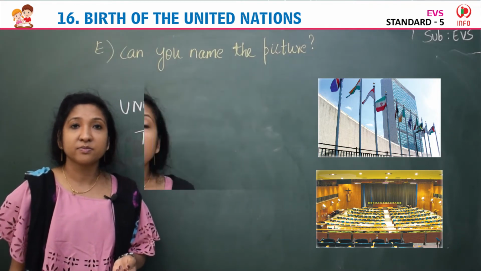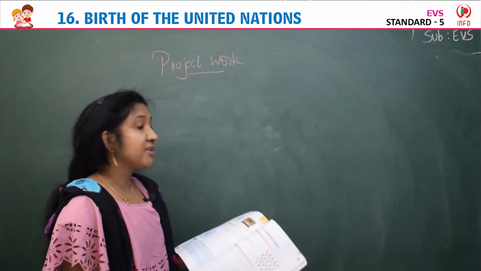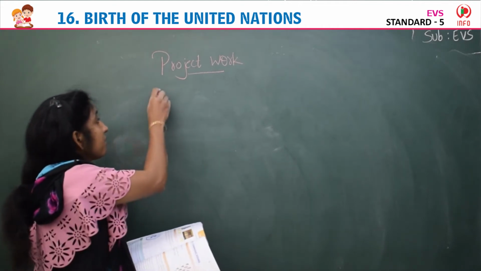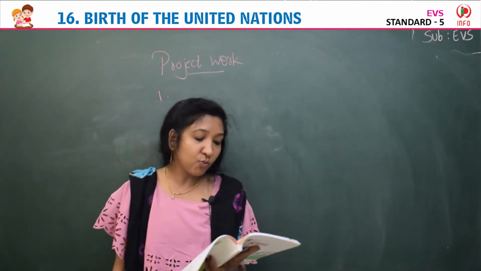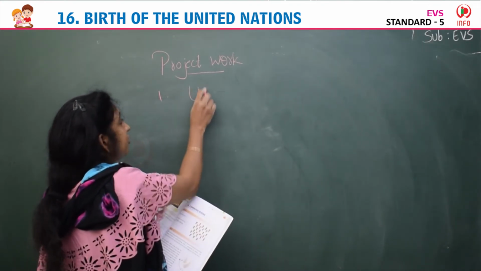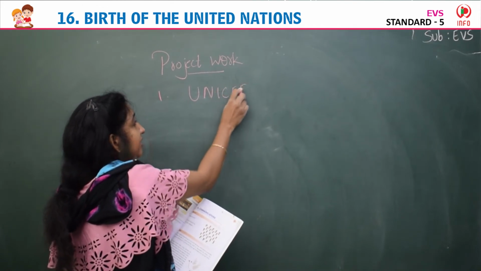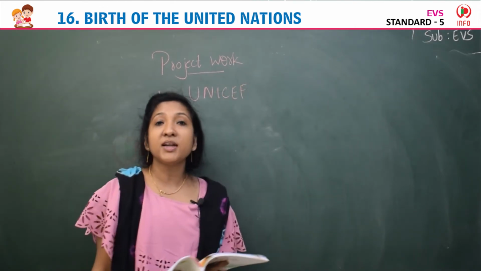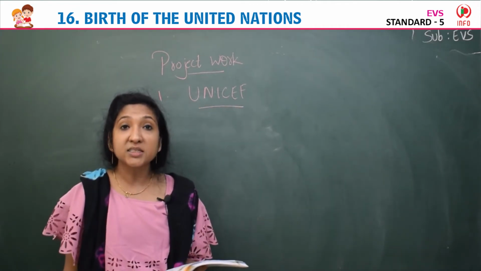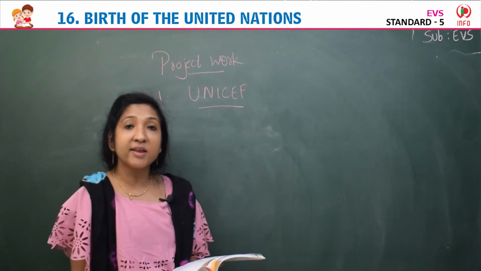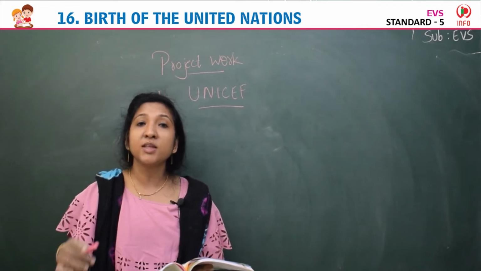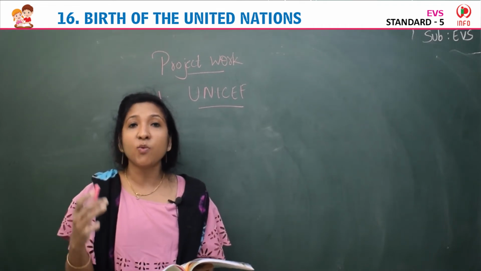Okay. Yes, children, next is project work. Let us see what projects are given in the textbook. The first one is: collect information on the various activities of UNICEF and paste in your notebook. You have to collect the different activities of UNICEF. What is UNICEF, children? It's United Nations International Children's Emergency Fund. It works for the poor children all over the world.